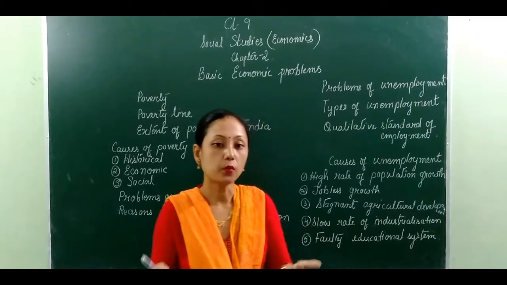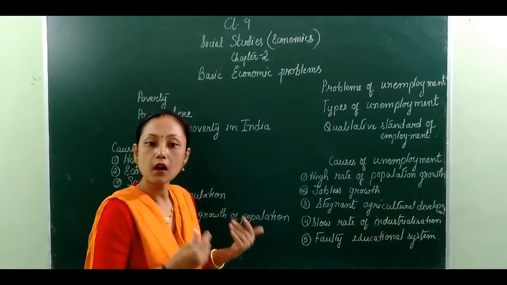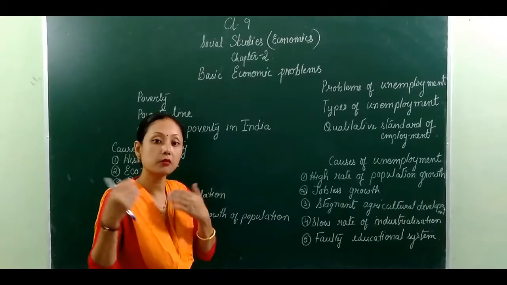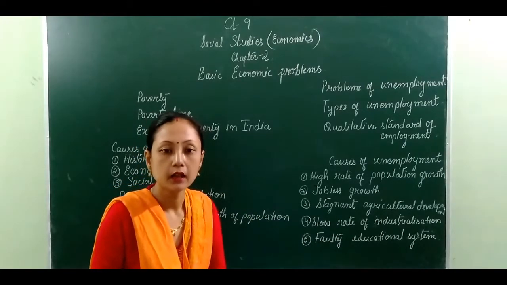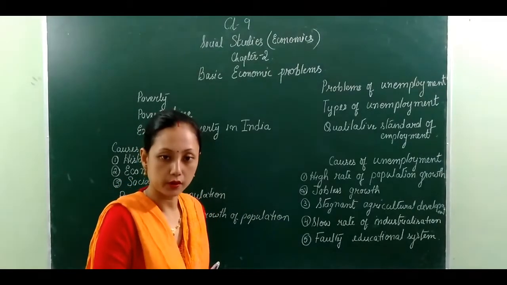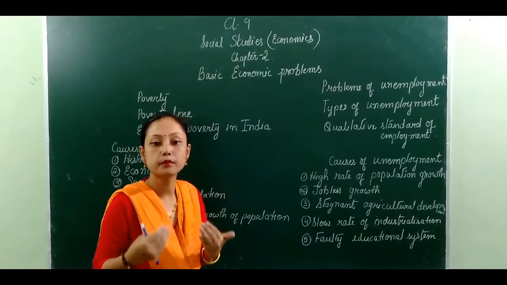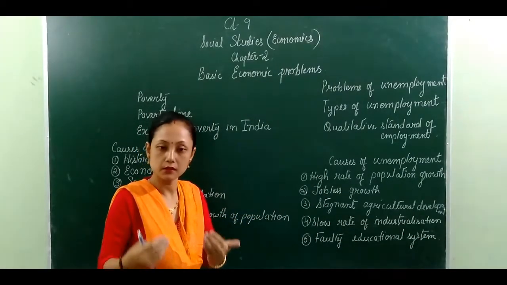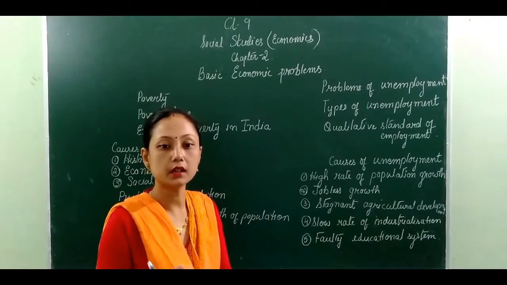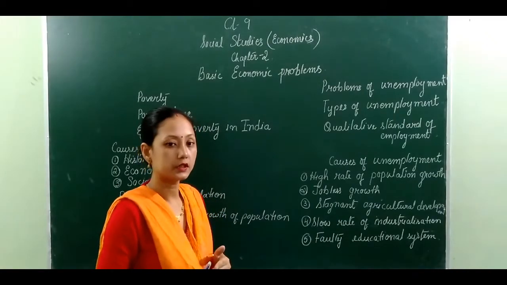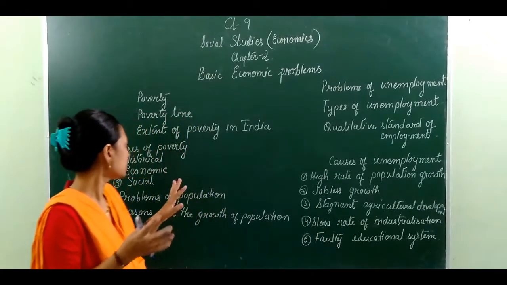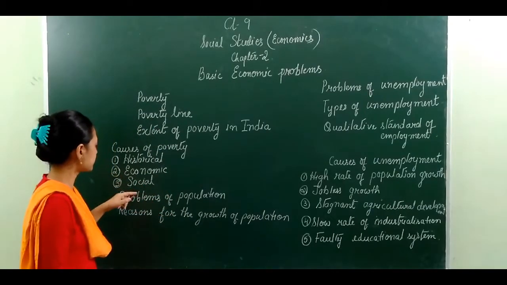The wealth of India was taken away by the Britishers to their own motherland, making our land poorer. This is our historical factor that has led the people of India to live under the poverty line. A very easy and very common factor.